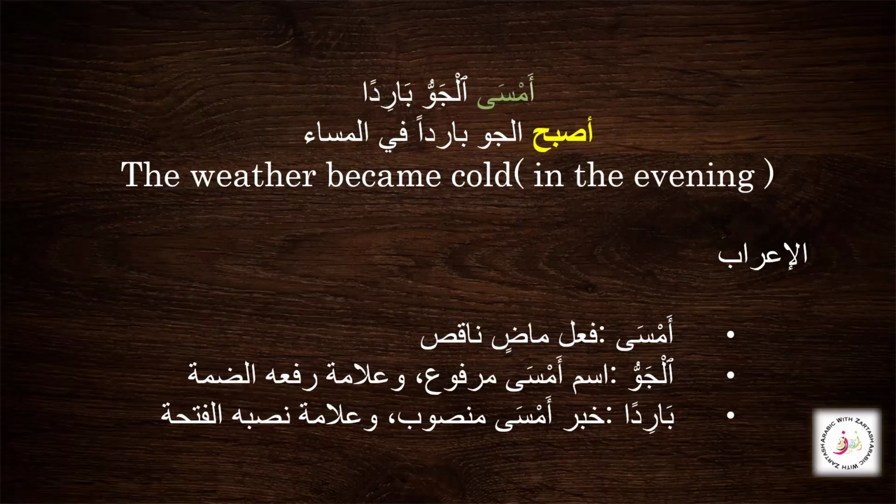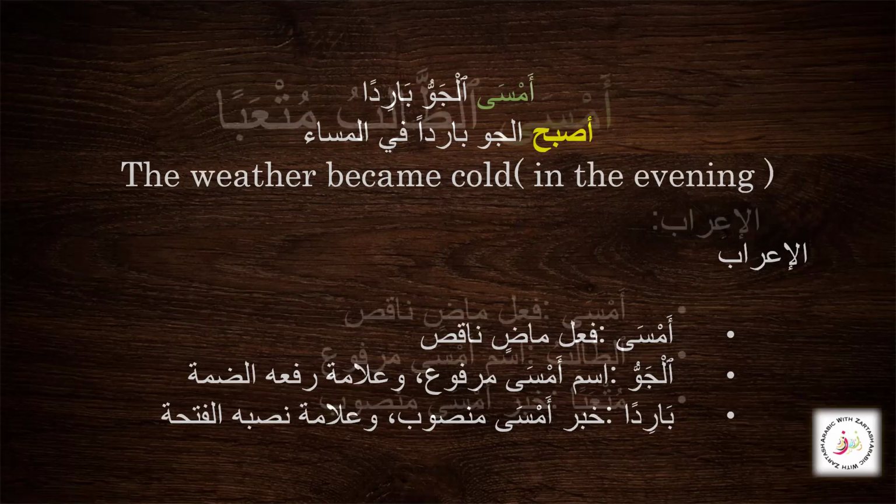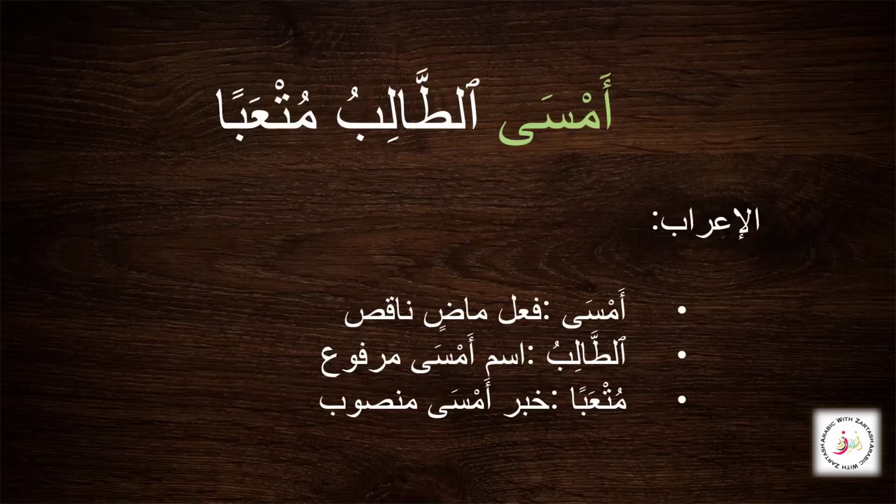We have the fi'l madi naqis, we have the ism amsa, and we have the khabar amsa. And there are two ways to write this sentence as well. We can also use asbaha, but we need to add the detail here, the jar majur or mutalliq bil khabar, to its sentence when we are using the asbaha. Then the next sentence, Amsa at-talibu mut'aban.